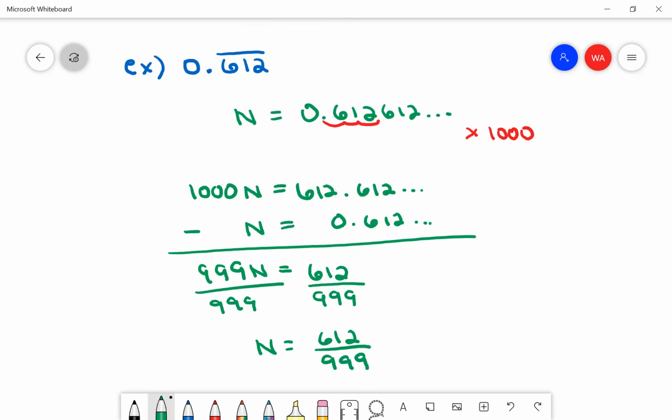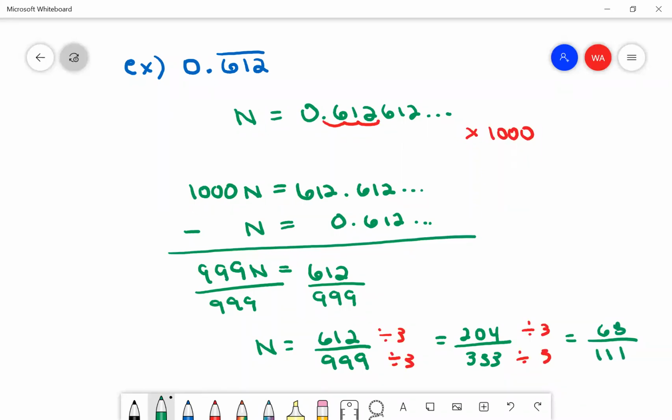Now, this might reduce. In particular, I'm thinking 3 is going to go into all of these numbers. So I'm going to try reducing this really quick. 612 divided by 3 comes out to 204. And then 999 divided by 3 is 333. And I think that's divisible by 3 again. It is. So that comes out to 68 over 111.